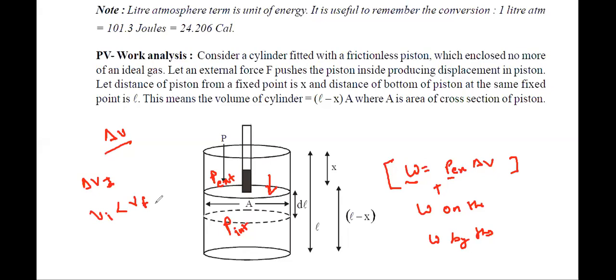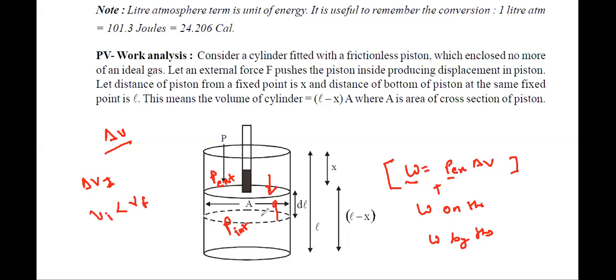Yes. Now think about this. If V initial was less than V final, so this piston is moving in which direction? Upward or downward? That's why I told you to think about the basic definition of work done. If initial volume is less than final volume, then this piston will go up or down?